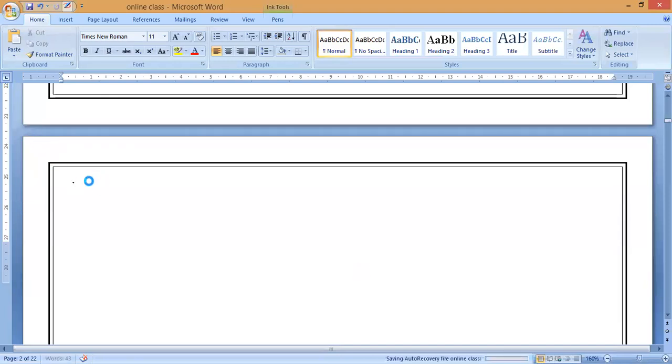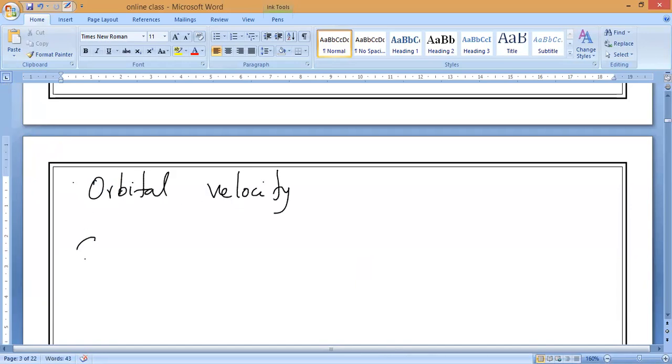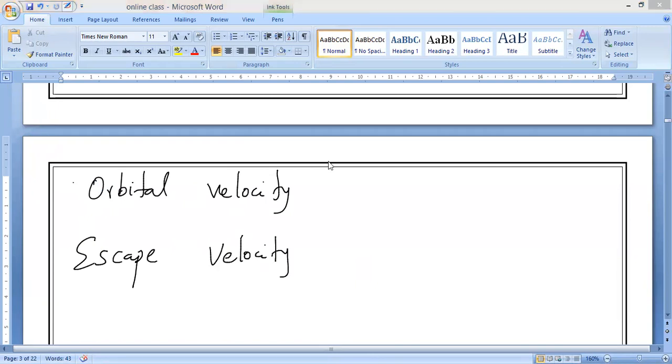Orbital velocity of the planet, you can check it, and in the same way escape velocity. I have taught you in the last class. Escape velocity I have not taught, I think, but orbital velocity of a planet I have taught. Time period alone we have calculated. Two formulas I have taught you. Can you say the two formulas? Anybody?